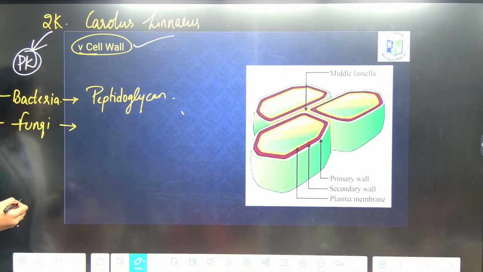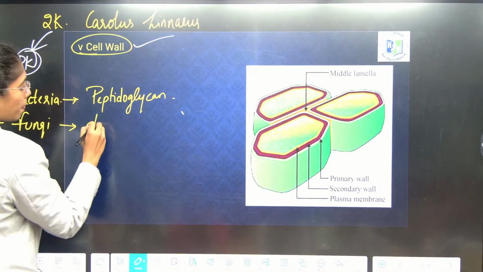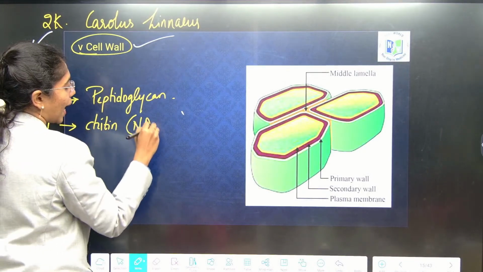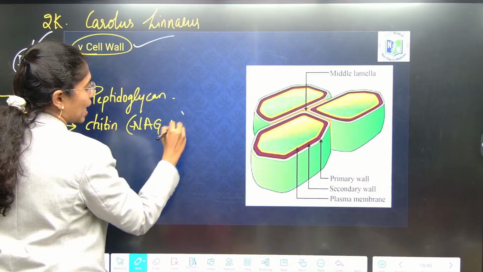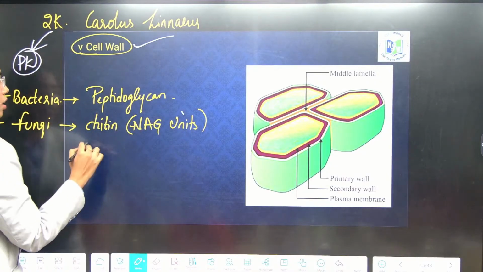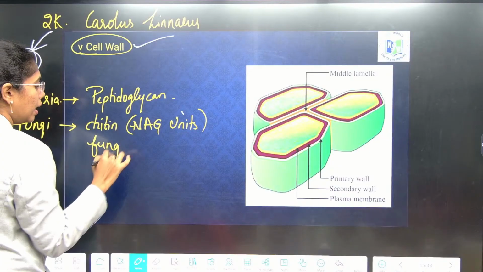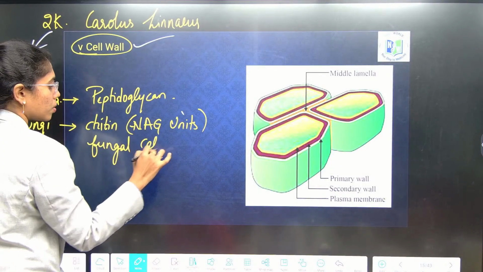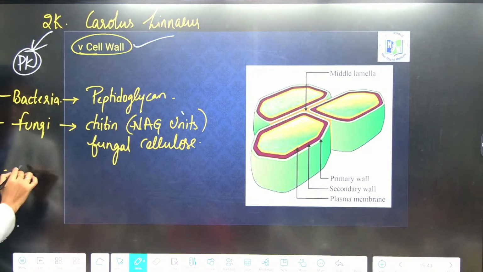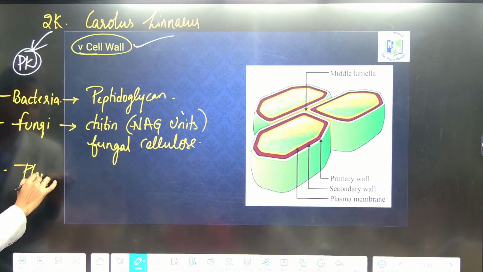What is the composition of the fungal cell wall? Chitin. It has what units? NAG units, N-acetyl glucosamine units. Fine, right? Chitin is also known as fungal cellulose. Along with this, next comes what? The plant cell.